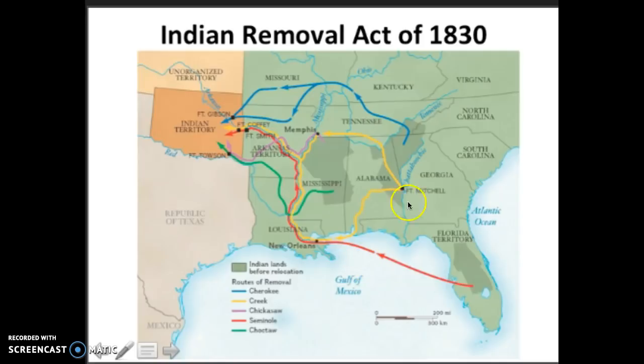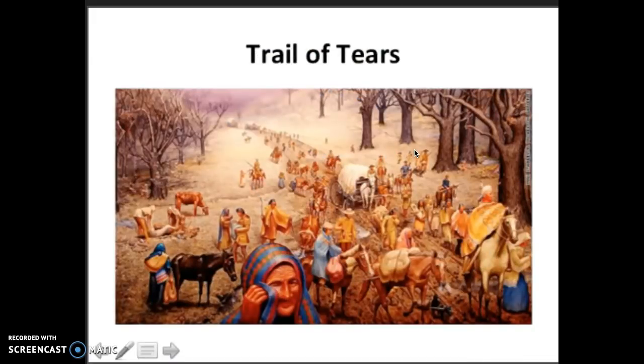Now, out of these tribes, the Cherokees were the ones that refused to move, and not only that, they challenged the federal government's position in court. So eventually, in 1833, we have a Supreme Court case called Worcester versus Georgia.